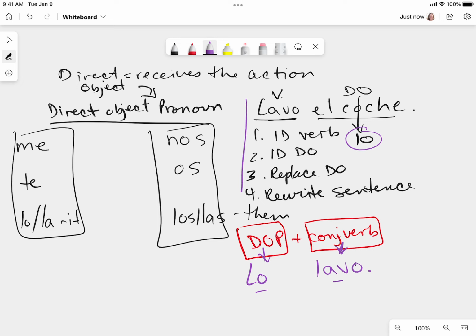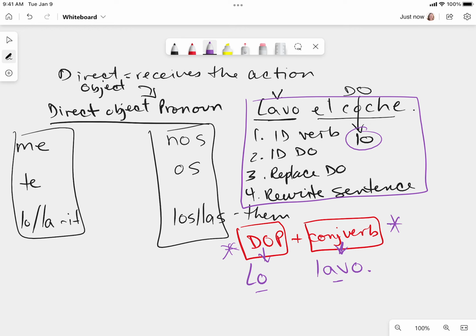Use these 4 steps to write all of your sentences, and that should break it down. Now, this order right here you can use for all of the sentences that you're rewriting with a direct object pronoun. Even when we have progressive tense verb tenses, and even when we have infinitives, there are other constructions that we can use to write a different order instead of the direct object pronoun plus the conjugated verb, but that's another lesson.